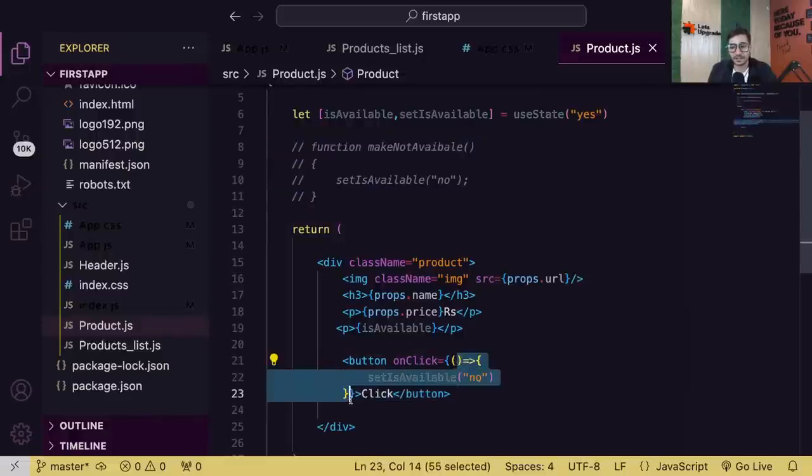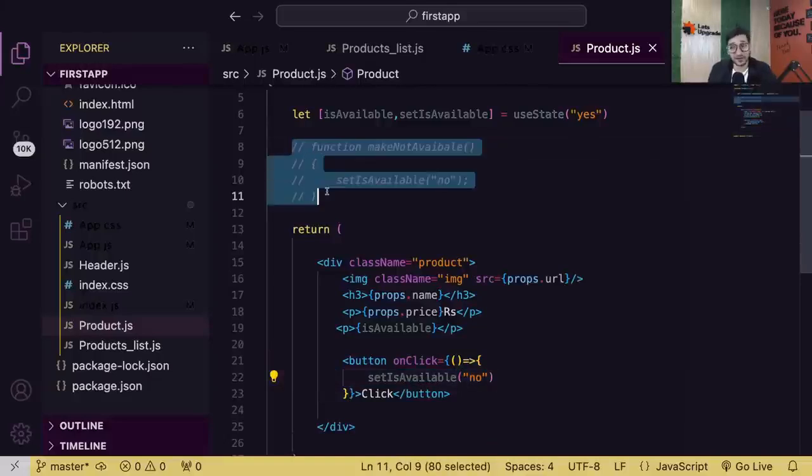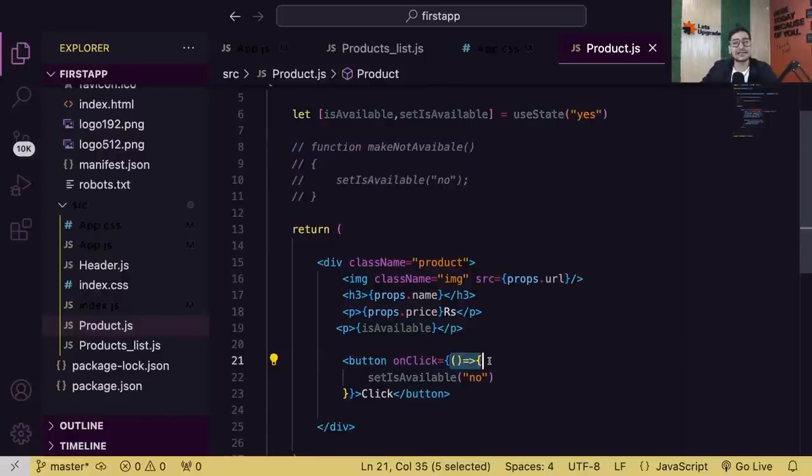Is it clear to everyone? Simple idea. Either you create a separate function with a name and then call it, or simply on click create an anonymous function which will directly get called. On click, this function will be called and it will simply change the state. Whatever you were doing there, now you're doing here. So you can save some lines, and it can be really compact code. Wherever you want, you can change it. I hope we are clear with this idea. Everyone, are you understanding this concept? Let's see.